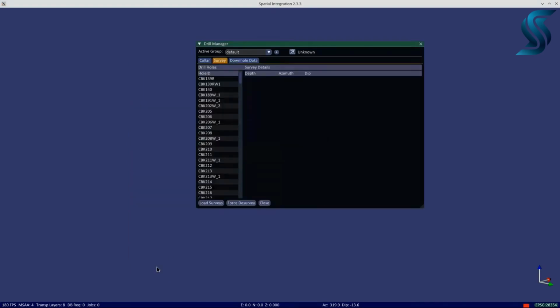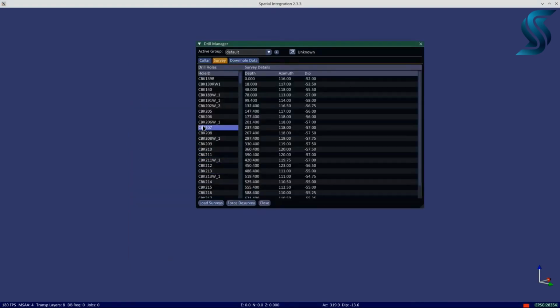If you select a drill collar from the Survey tab, you can review all the surveys assigned to that hole. Any dip and azimuth values loaded with the collars are given a depth of 0 and will appear here in the Survey tab. The trace of drill holes will be recalculated whenever there is a change to the collar position or a survey. You can also trigger this recalculation by clicking the Force Desurvey button.